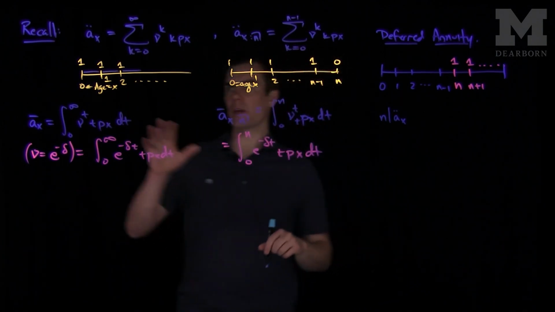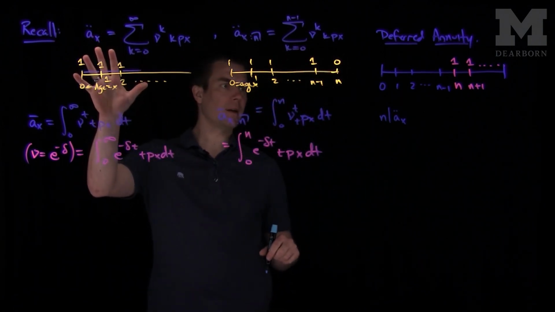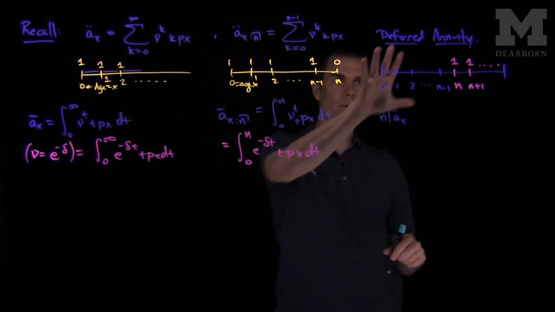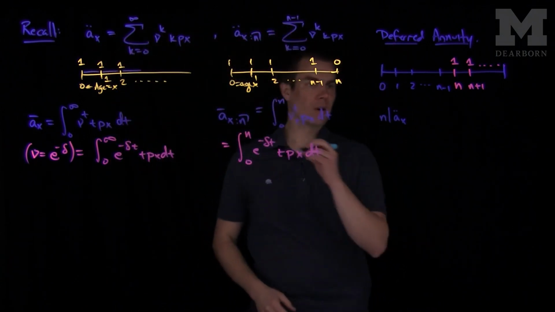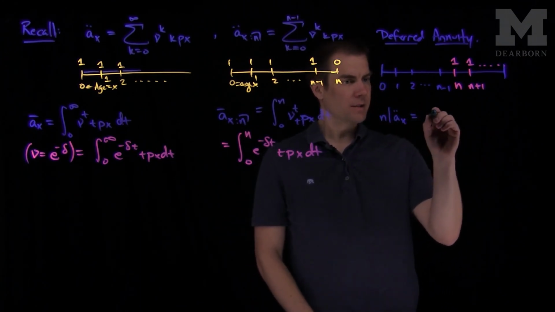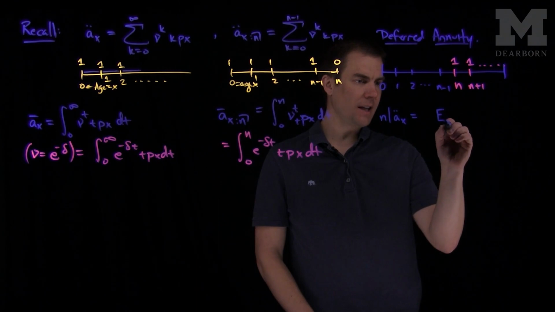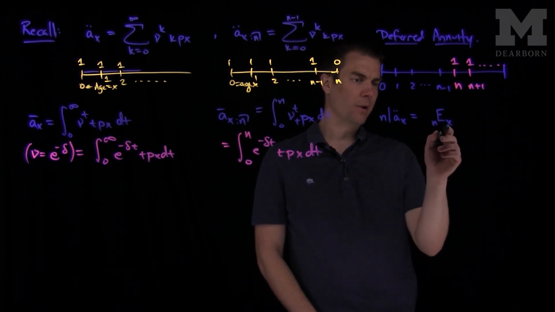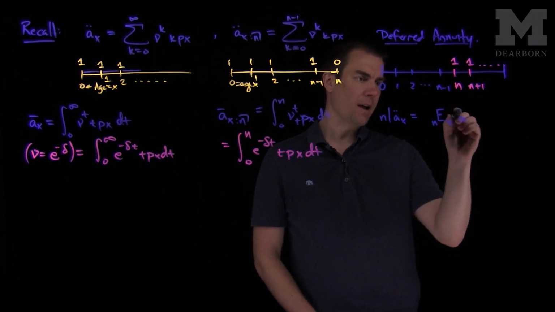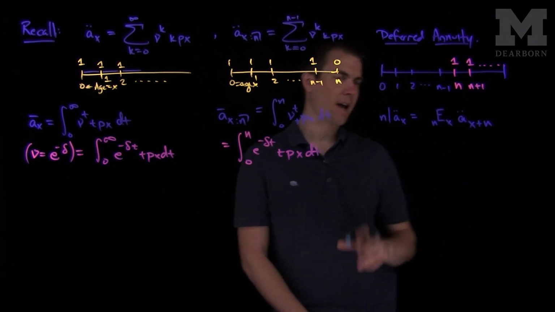We can see now there's a relationship between the whole life annuity, which we'll consider as our discrete version, a temporary annuity, and a deferred annuity. There are a number of different ways to write this. This is nE_x, the probability that x survives n years, discounted, times ä_{x+n}.